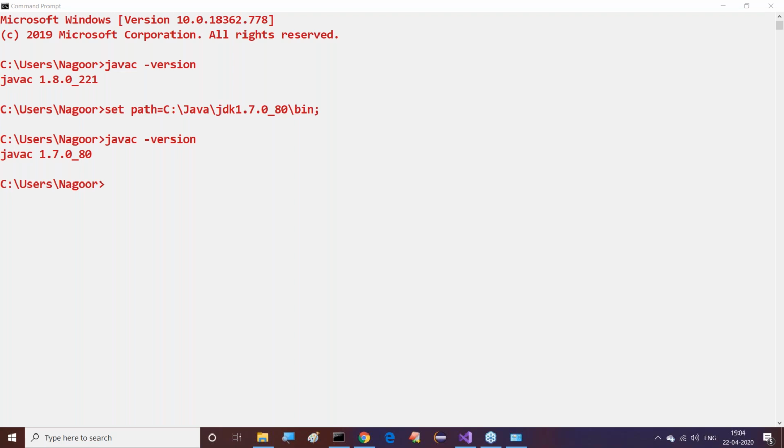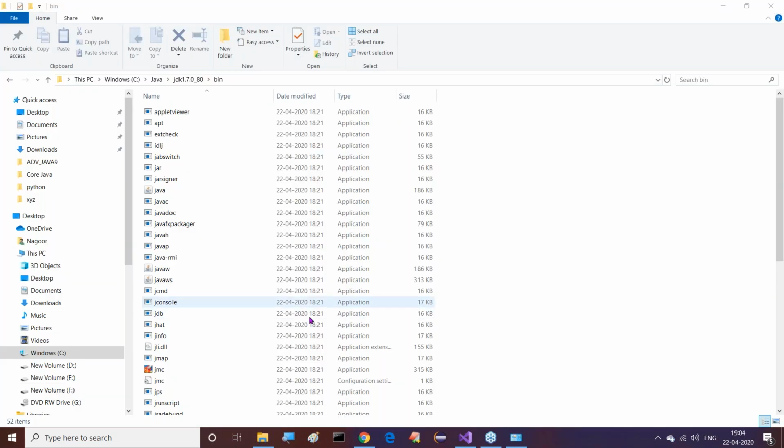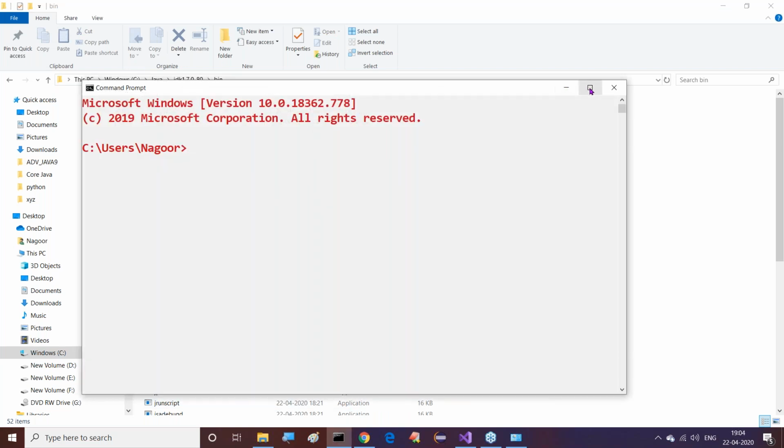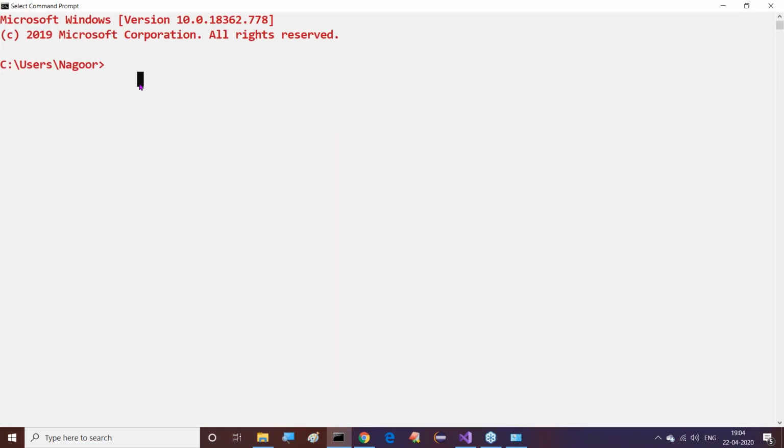We are able to use only one version. Let me check this one. Guys, now observe this clearly. I want to open a fresh command prompt. I'm showing this temporarily, but we can apply the same thing permanently also. Permanent setup or temporary setup, the conclusion is the same. So now let us check this one.